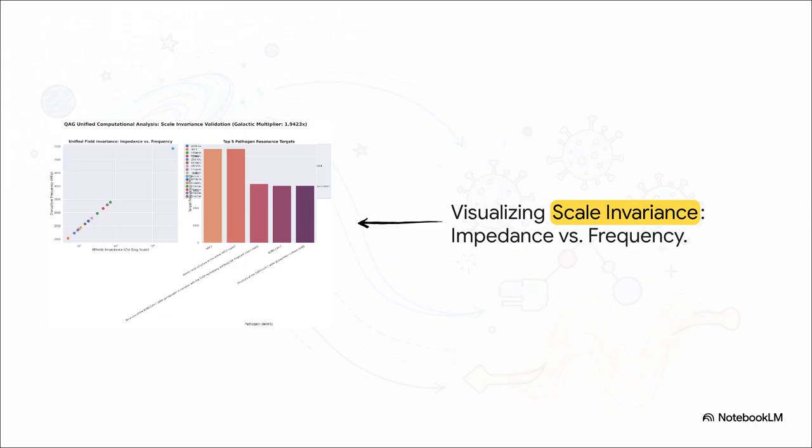And this perfectly visualizes the framework's core claim of scale invariance. If you look at the plotted data, there is a perfect logarithmic relationship mapping the calculated affinitic impedance against the disruptive frequency for various viruses. The source material heavily emphasizes that this data is governed by the exact same baryonic resonance of 1420 MHz and that exact same base 12 scaling factor that produced the 1.9423 galactic velocity multiplier. It is literally the same math, just separated by 20 orders of magnitude.